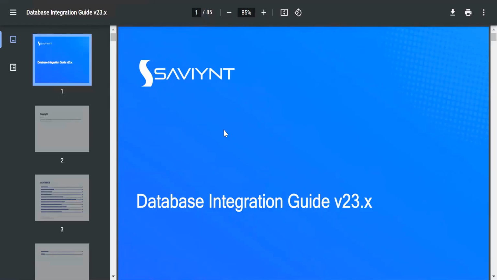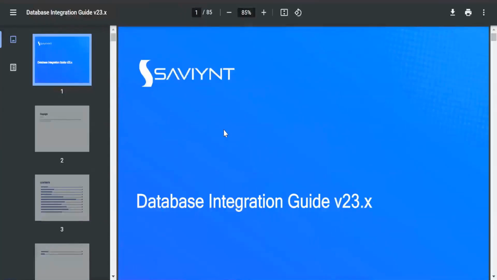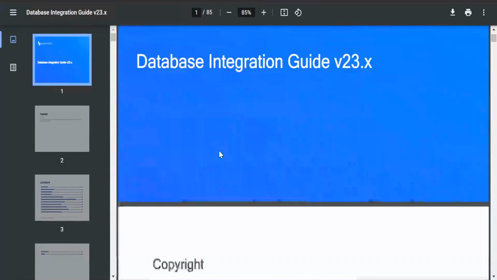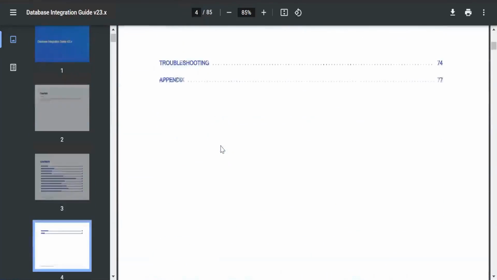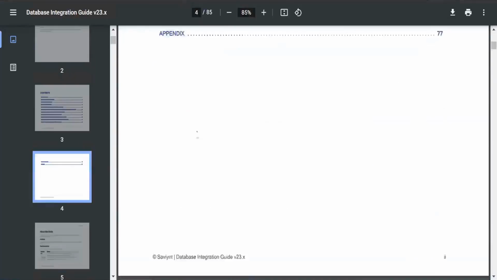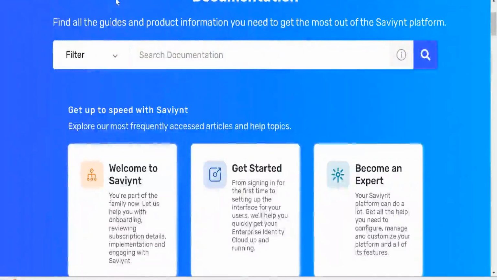If you know Java, that has a defined skeleton, right? The same way, in Saviynt, for each and every application they have a defined skeleton. So this is the documentation available for your database. This is the database integration guide. This is your Saviynt documentation portal, so they have designed this portal.